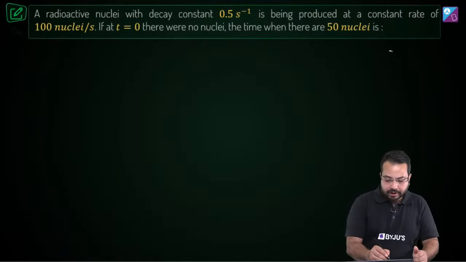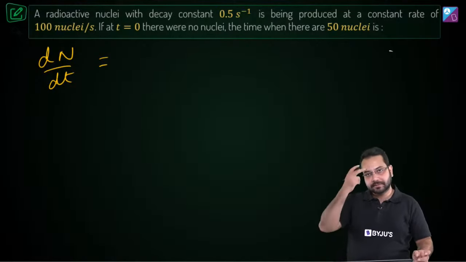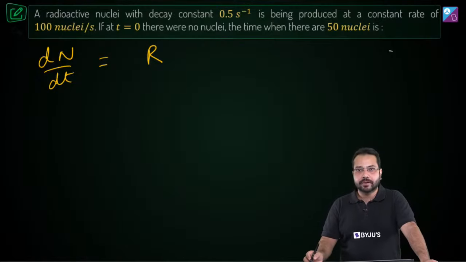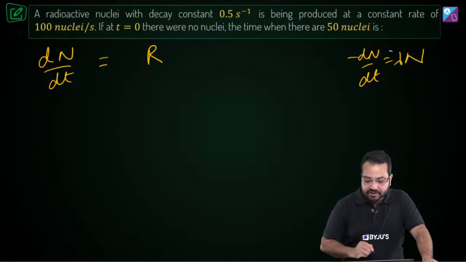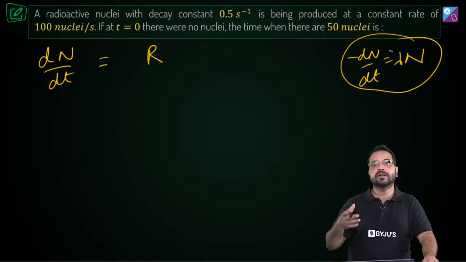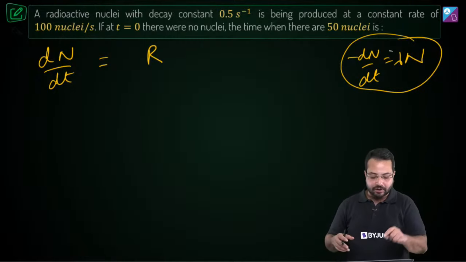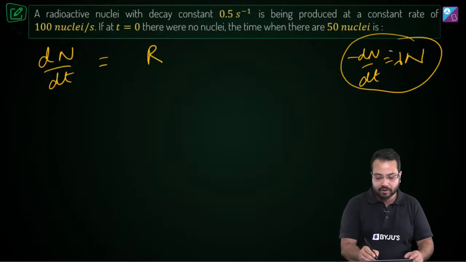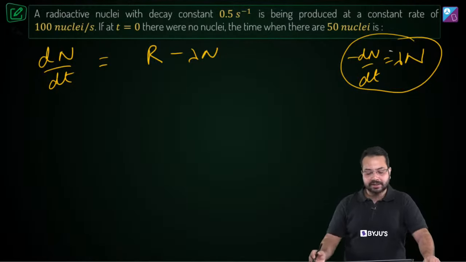Now I am talking about the rate of formation of this nuclei. Now there is the rate of production. What is the rate of production? Rate of production is R. And if there are n nuclei, then what is the rate of disintegration? This is the law of radioactive decay. The rate of disintegration is proportional to n, which means the rate of disintegration is lambda n. So it is getting produced at a rate of R and disintegrated at a rate of lambda n, which means the net rate of production is R minus lambda n. Do you agree?